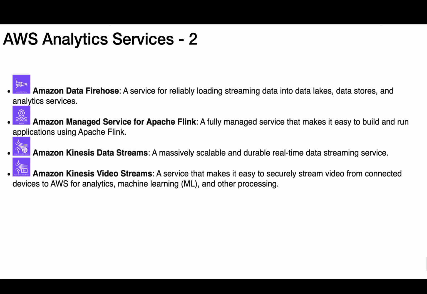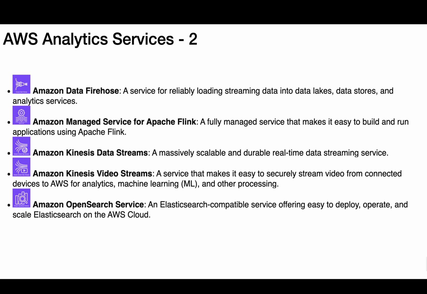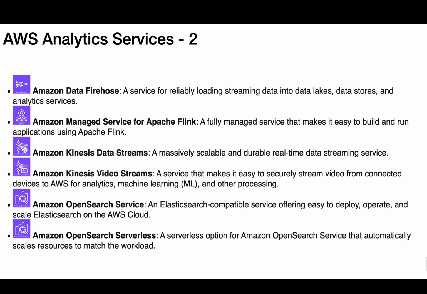Amazon Kinesis Video Streams, a service that makes it easy to securely stream video from connected devices to AWS for analytics, machine learning, ML, and other processing. Amazon OpenSearch Service, an Elasticsearch-compatible service offering easy to deploy, operate, and scale Elasticsearch on the AWS cloud. Amazon OpenSearch Serverless, a serverless option for Amazon OpenSearch Service that automatically scales resources to match the workload.